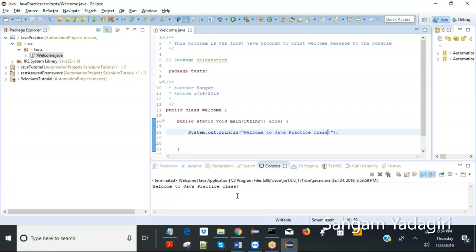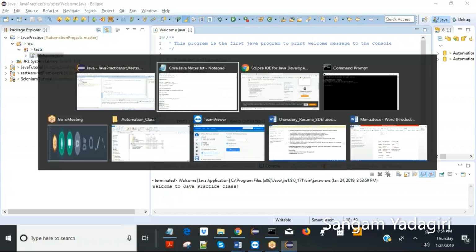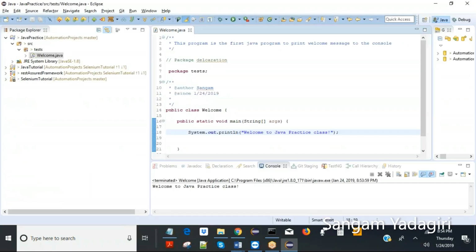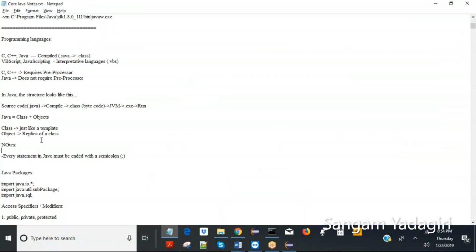Okay, now this is how you create new classes. You can create more classes, you can create more packages. Now let's come back to the brief theory part, because we jumped directly to the practical part, and that gives you a heads up, a little bit of an idea of what we are going to expect.